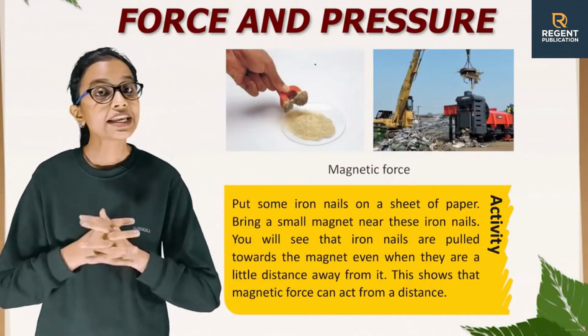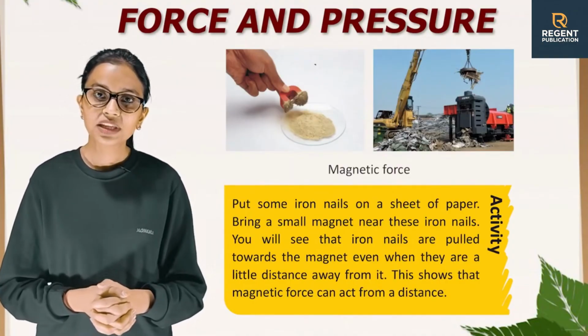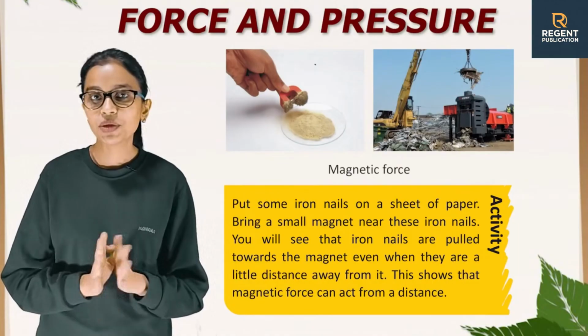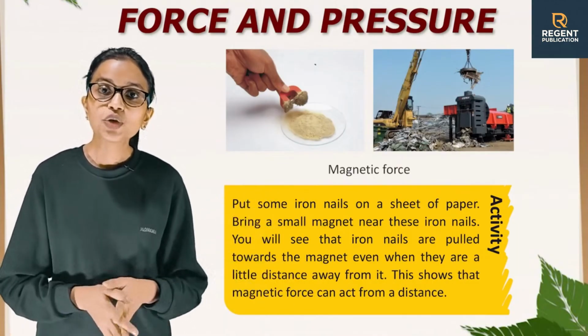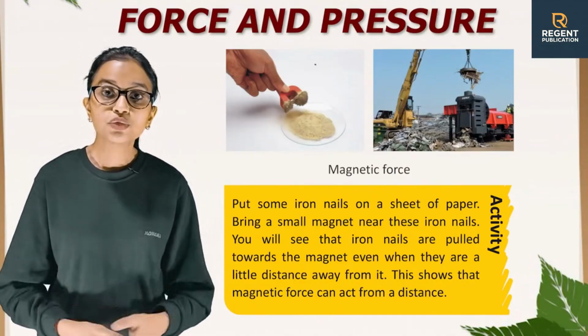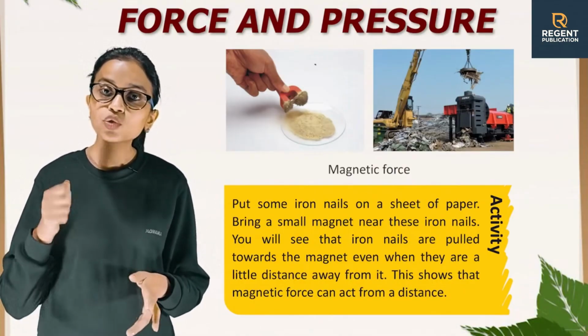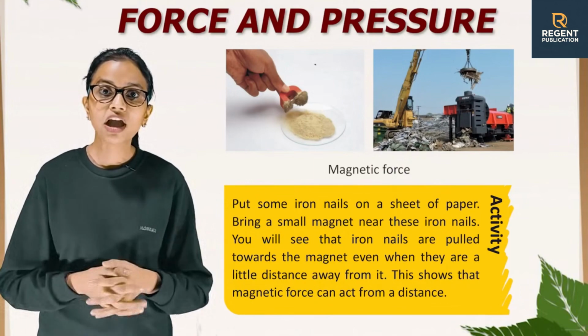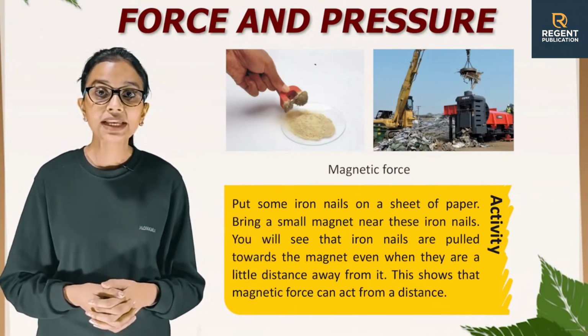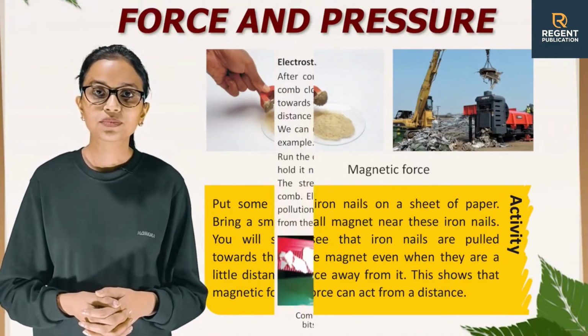So now there is another activity for you children. In this activity, put some iron nails on a sheet of paper. After that, bring a small magnet near these iron nails. You will see that the iron nails are pulled towards the magnet, even when they are a little distance away from it. This shows that magnetic force can act from a distance.